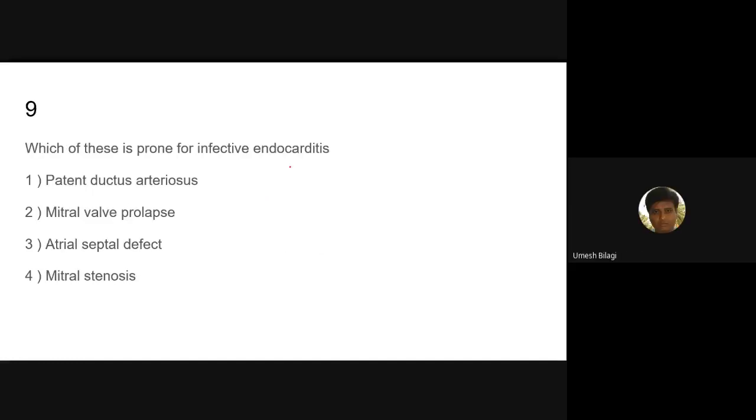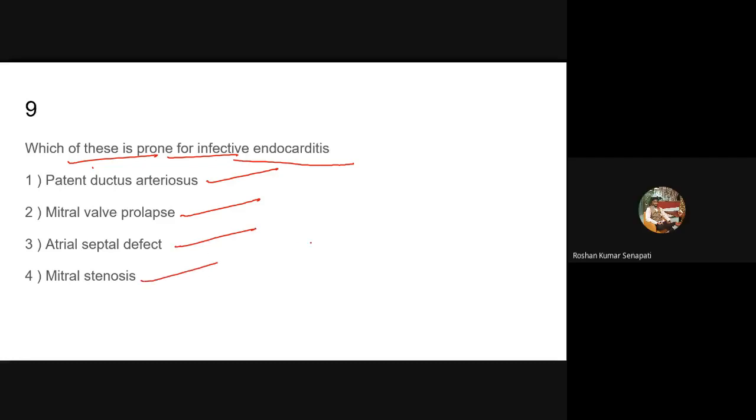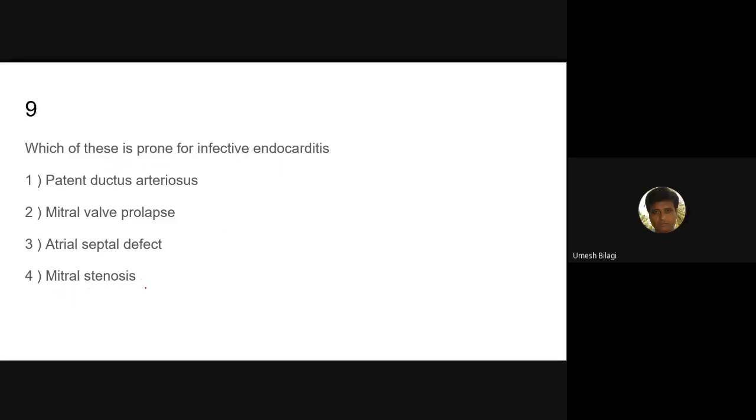Ninth: which of these are prone for infective endocarditis? Patent ductus arteriosus, mitral valve prolapse, atrial septal defect, mitral stenosis. Sir, mainly valvular heart disease. Mitral valve prolapse. Which of these is prone for infective endocarditis? Why not mitral stenosis? It's rare, sir. Very rare. Yes, it is rare. But why am I asking?